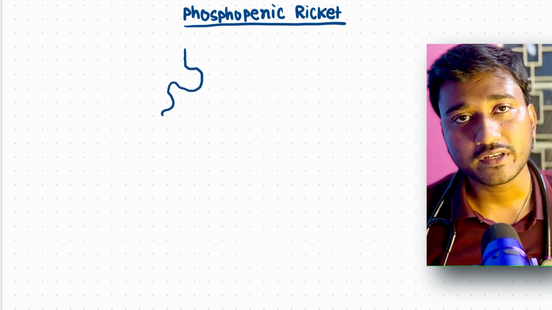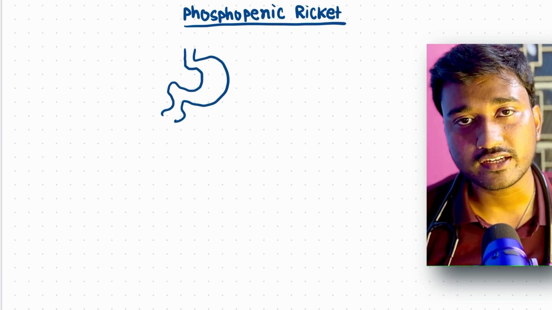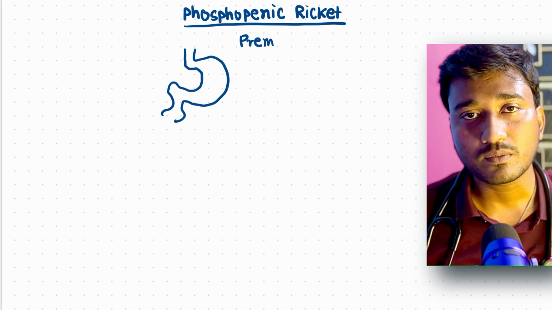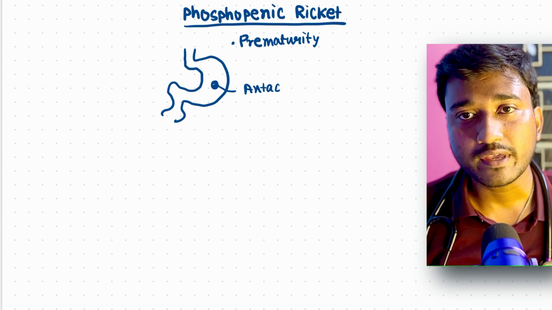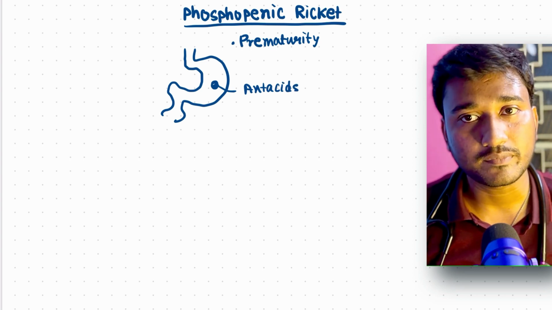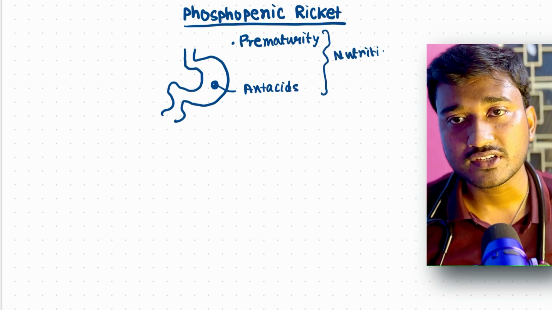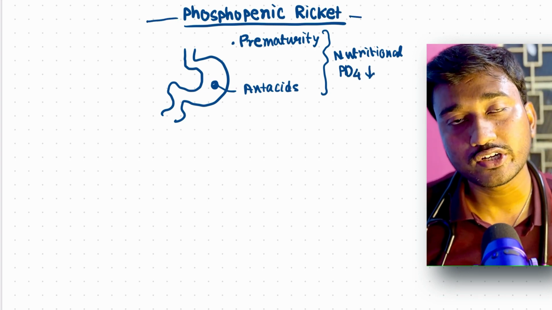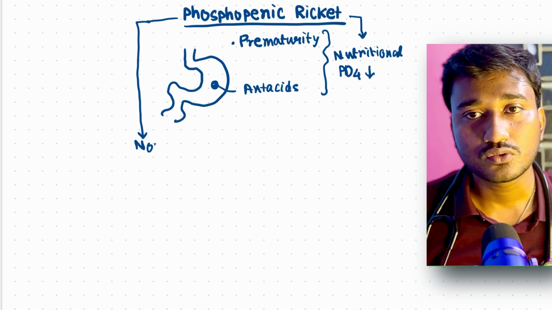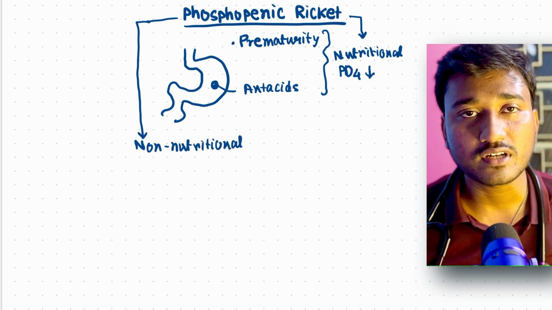And we have phosphopenic rickets. What is phosphopenic rickets? If there is a reduced amount of phosphate, let's say a baby is premature. Due to prematurity, the phosphate reserve may be low, as well as if a patient is taking antacids. These antacids basically lead to reduced absorption of phosphate. So these are two important causes of nutritional phosphate deficiency.